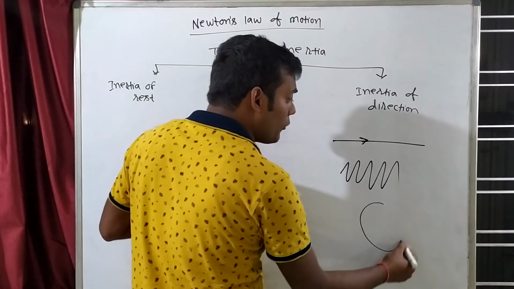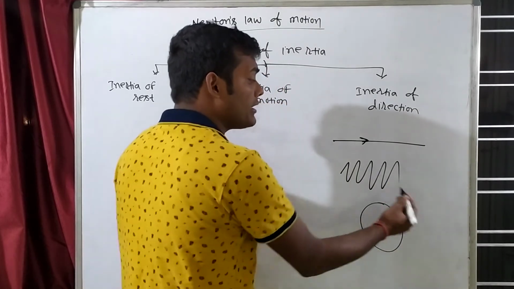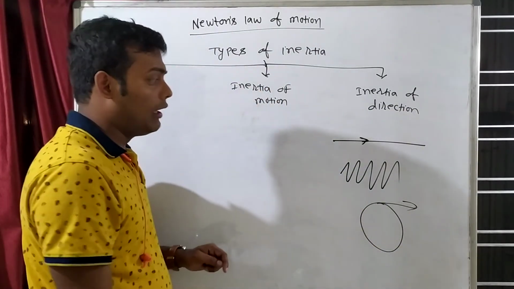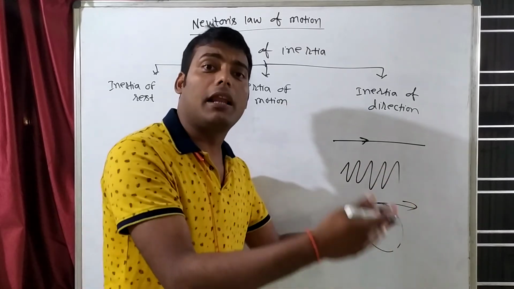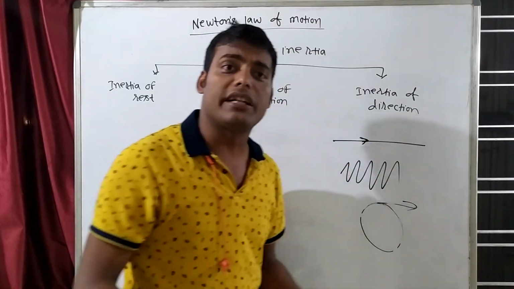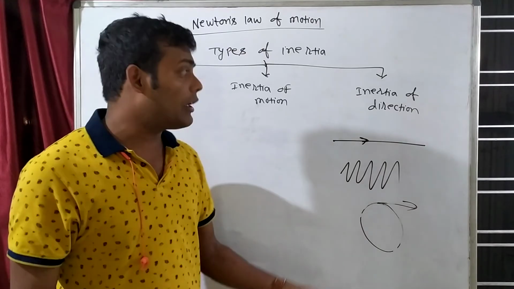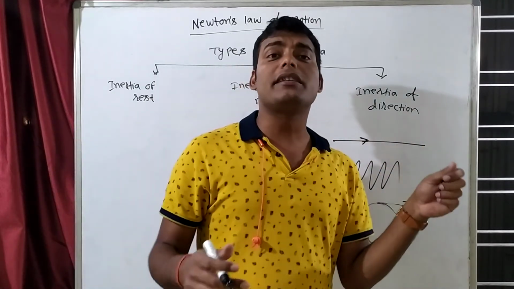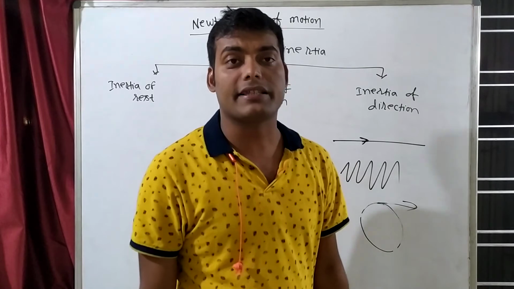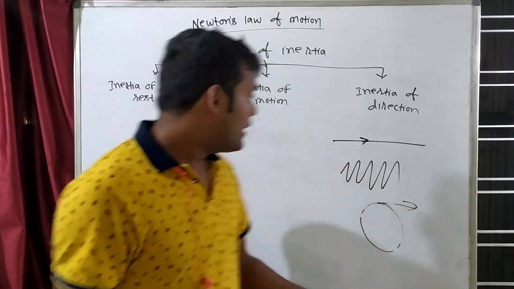For example, suppose if you are going in a circle, you want to go in circle. You don't want to go in a straight line. अगर हम बोले कुछ टाइम के लिए आप सर्कल में जाओ and after some time you have to go in a straight line, is it possible? No. हम नहीं जाना चाहते. Why? Because inertia of direction means we don't want to change our direction. We want to continue in the same direction.